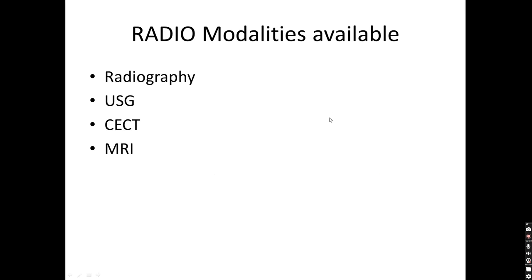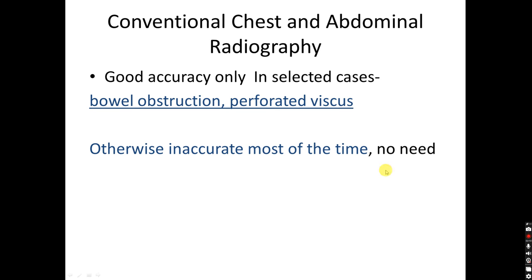What are the radiological modalities available? Radiography, sonography, contrast CT and MRI. We will see the role of each. In radiography, we have two options, chest radiograph and abdomen radiograph, which can be done. It is important in two conditions, bowel obstruction and perforated viscus. Otherwise, most of the time it provides very little information or no information.